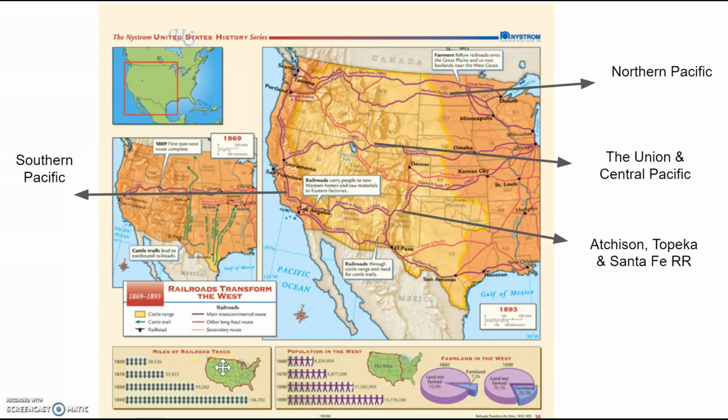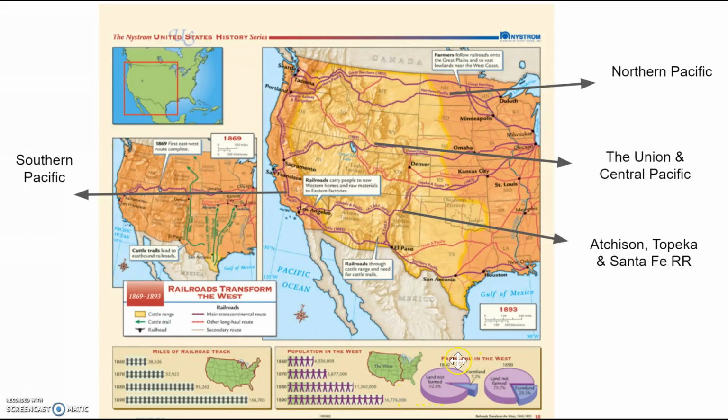These little maps here, I know they're a little bit hard to see, but we kind of figure out. So in 1860, the number of miles of railroad tracks laid was about 30,000. 30 years later, in 1890, we have 166,000 miles of railroads that were laid. As companies expanded west, people also expanded west. In 1860, in the west, we have about 4.5 million people living. And by 1890, we have about 16.7 million people that were living in the west because the railroads carry people west and materials as well.